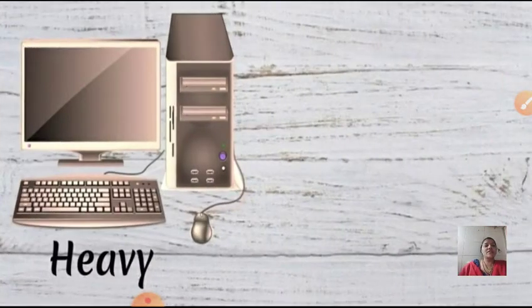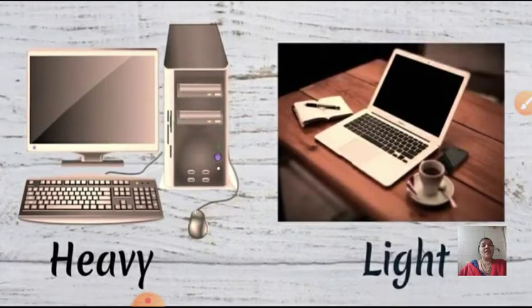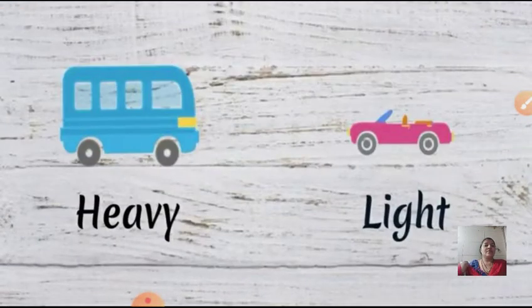Now here we can see computer. Okay, computer has a CPU, yes, keyboard and printer, so it is heavy. And if you see a laptop, as compared to computer, it is light. Now children, look at the another picture.